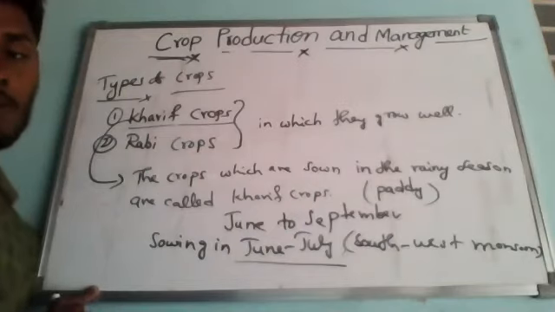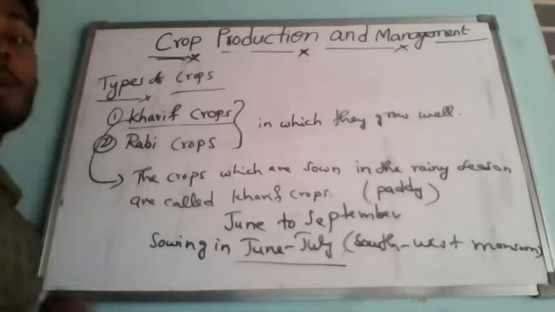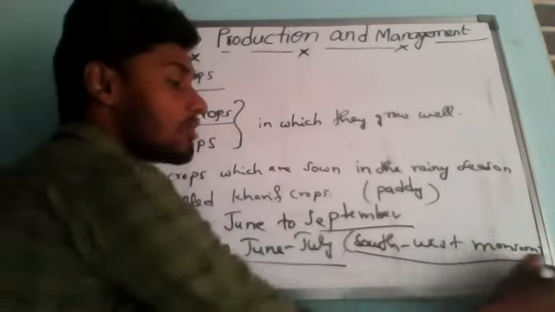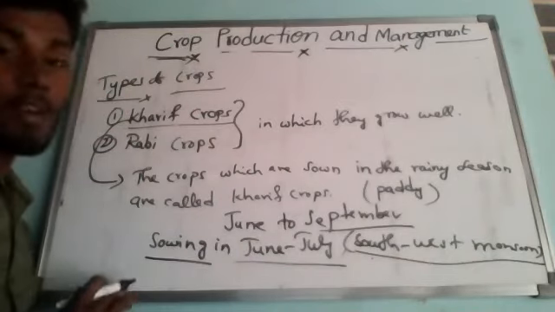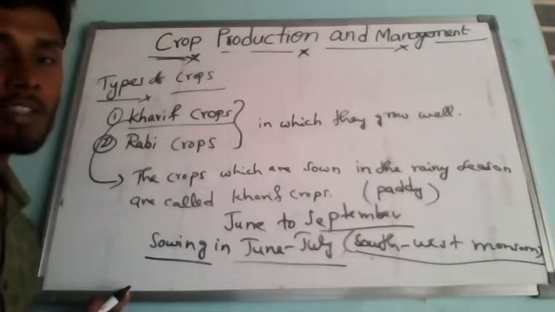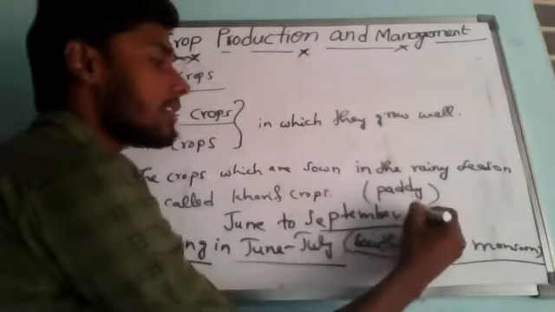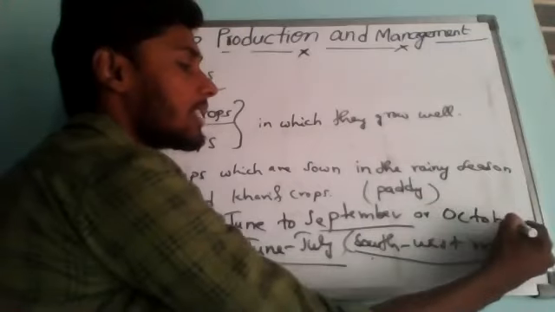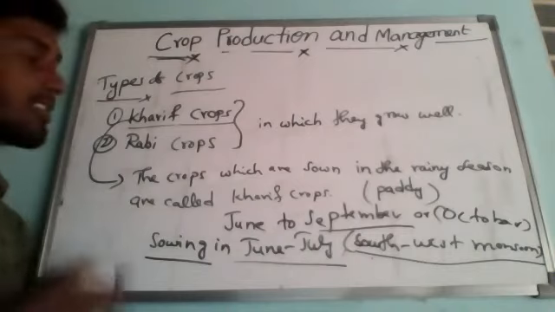The Kharif crops are harvested at the end of the monsoon season, during September. At the beginning of the southwest monsoon season we sow the Kharif crops, and at the end of the monsoon season, in September or a few days later, October at the maximum, we harvest them.